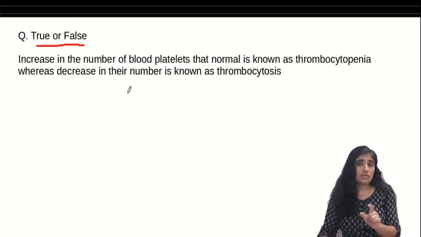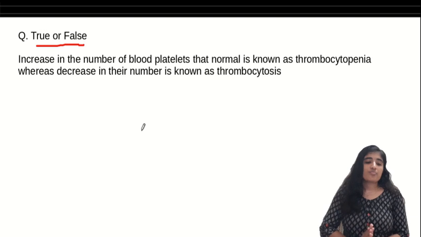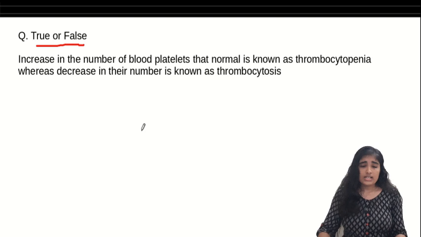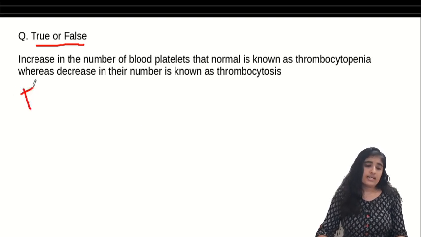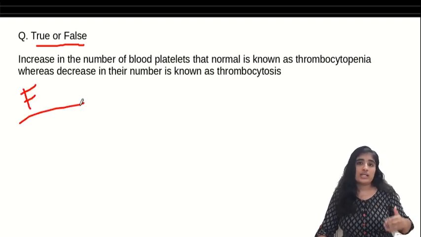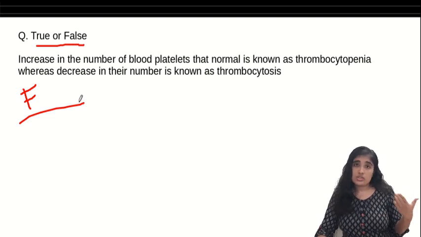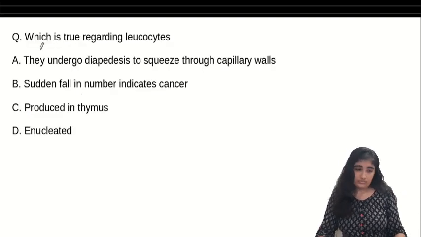True or false? You are going to tell me this. We already discussed this. Increase in the number of blood platelets than normal is known as thrombocytopenia, whereas decrease in number is known as thrombocytosis. Is it correct? It's a false statement. We have made it very clear that in thrombocytopenia, the penia is the word for poverty. So thrombocytopenia is decrease and thrombocytosis is increase.